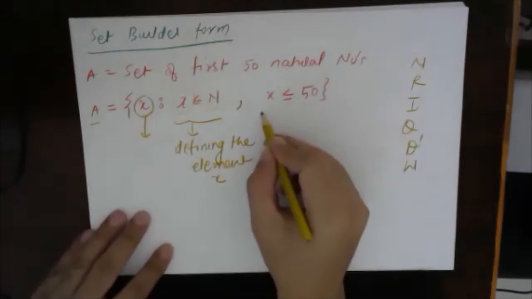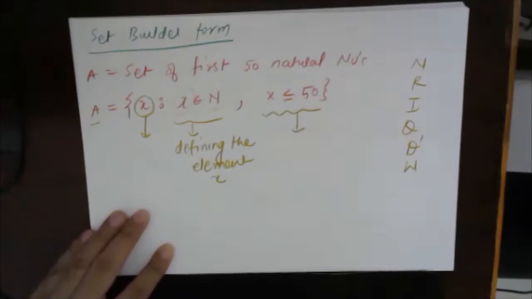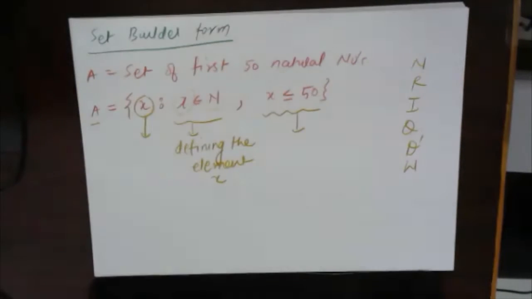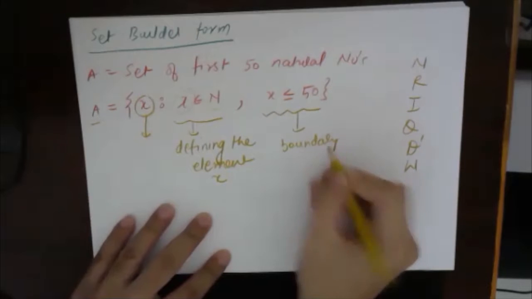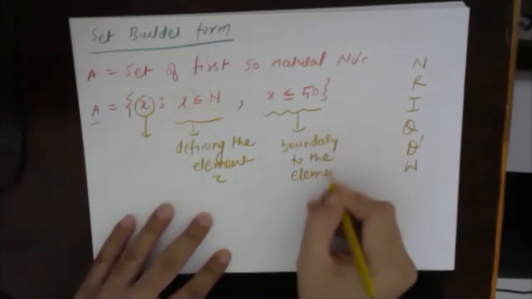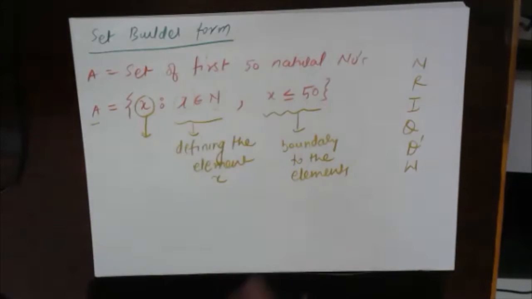Now the next part is the ending of this set builder form, which is nothing but we will give a boundary to this set, because this is an infinite set. So now we will give a boundary to the elements, right? And why are we giving a boundary to the elements? Because this element is countless.